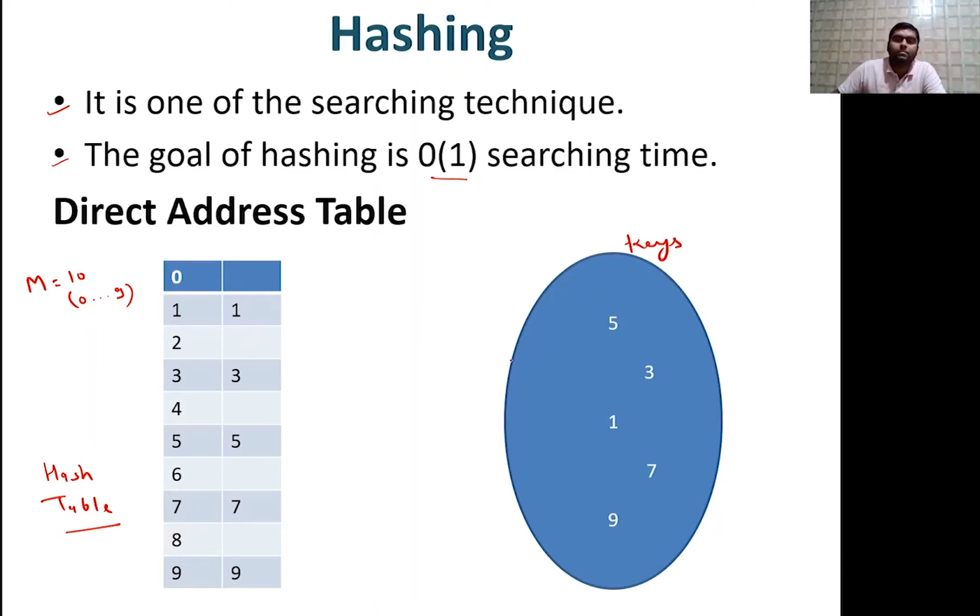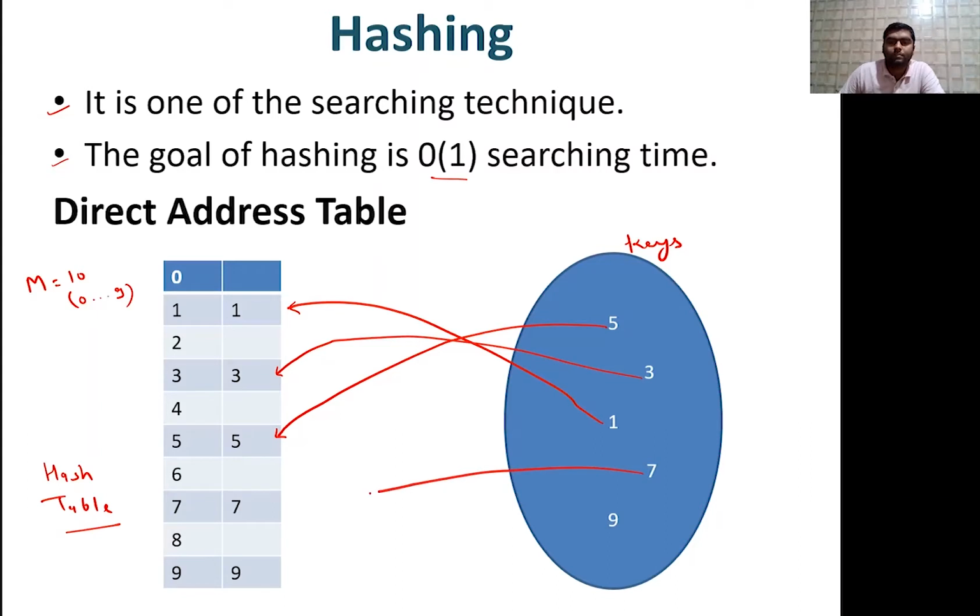In a direct address table, for example if the key is 1, then 1 gets mapped to index 1. So the indexes are 0, 1, 2, 3, 4 up to 9, overall 10. And what about 5? 5 is directly mapped to this particular location. And 3 is here only, like this, and 7 is this, and after that 9 is at the 9th index.